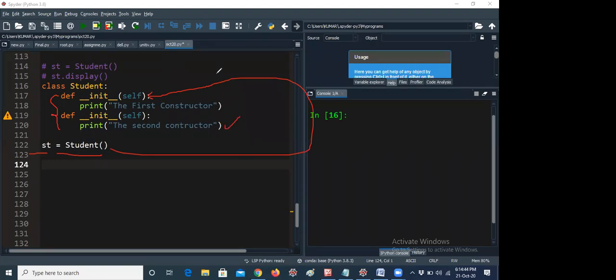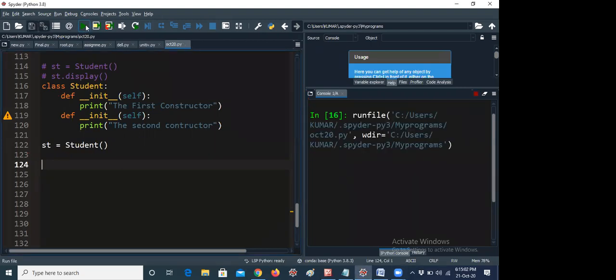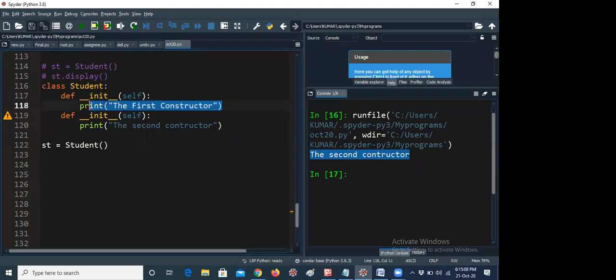That means it is calling student. The first constructor should be displayed according to our print, but it is not printed because it is calling the other constructor. Here I am calling only one time. Now if I run this program, what will happen? The second constructor is executing because it overrides the first constructor if you give the same method again. Because here you're creating st equal to student. That means if you're defining it multiple times, it will take the last constructor only. It will override the previously existing values.